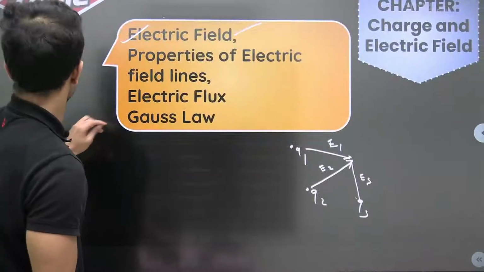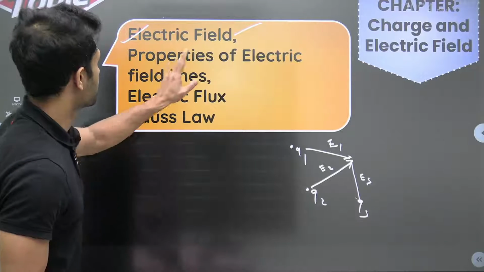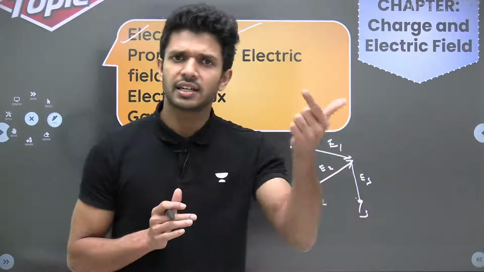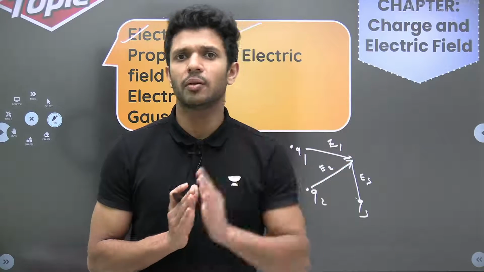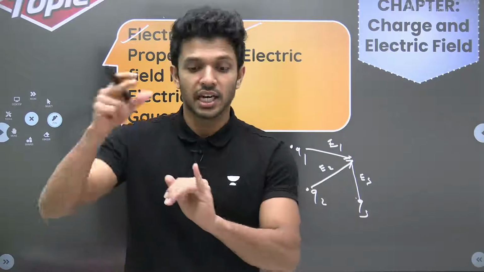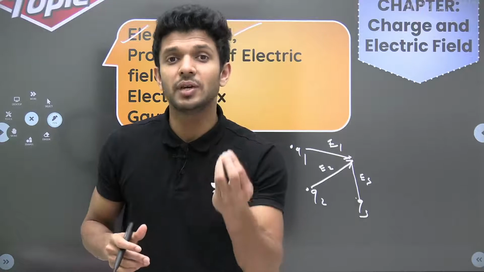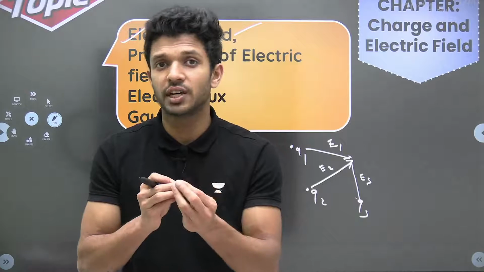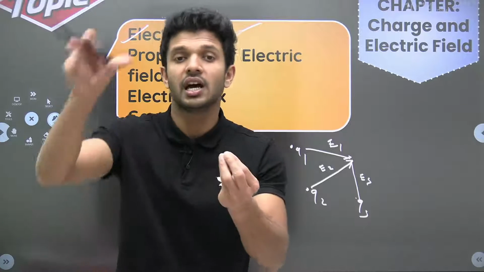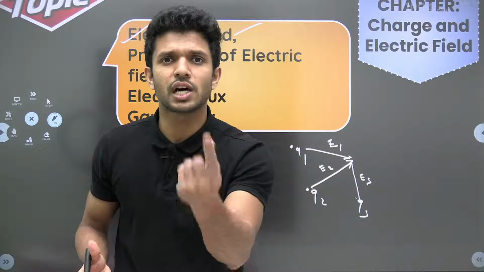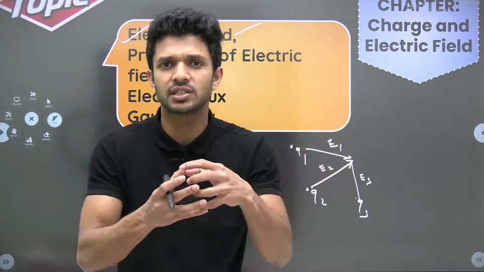Then what we have is electric field lines. Very important. What are electric field lines? Representing the electric field at a point with the help of lines. That is electric field lines. You should know how electric field lines will look for different charge configurations. For a positive charge, we know that the lines emerge out. For a negative charge, they come inside.